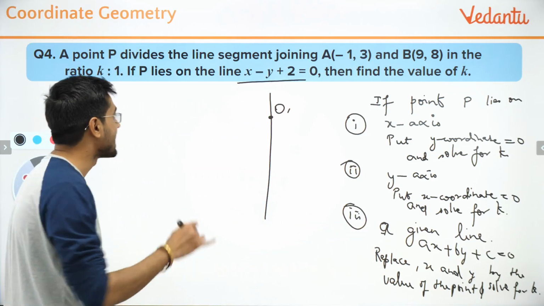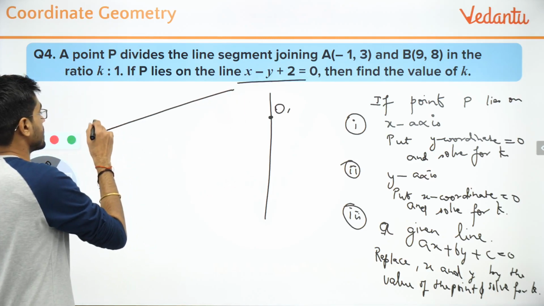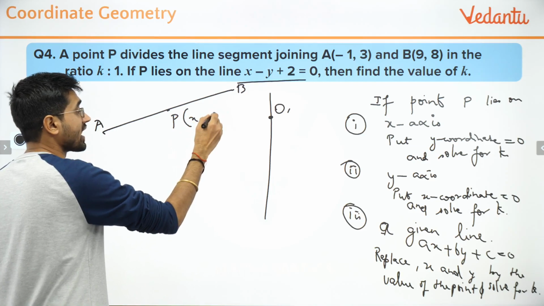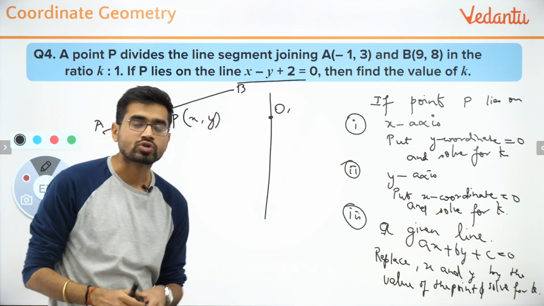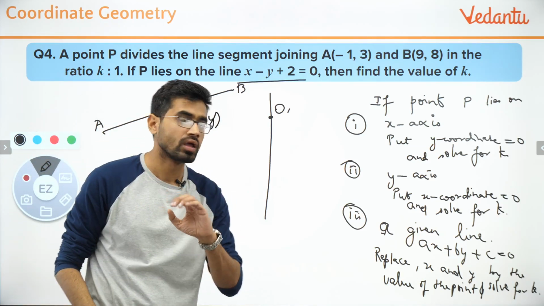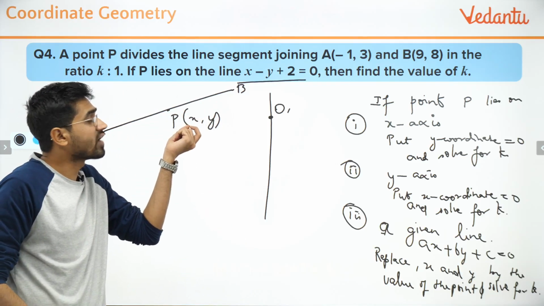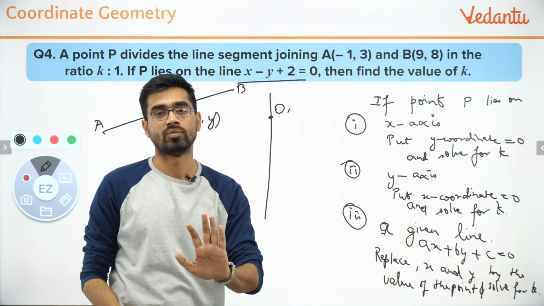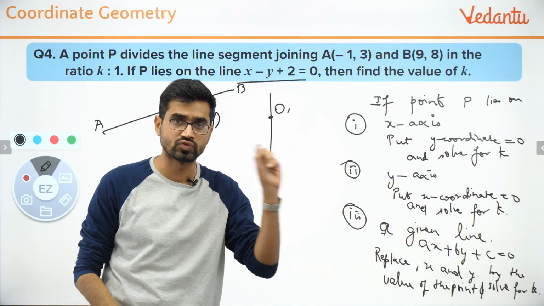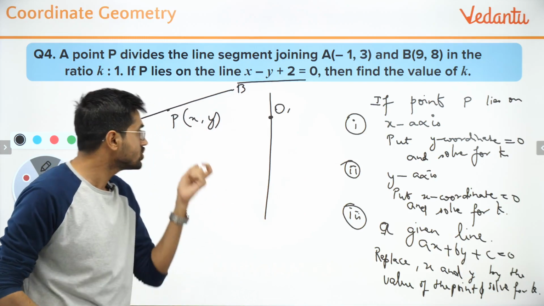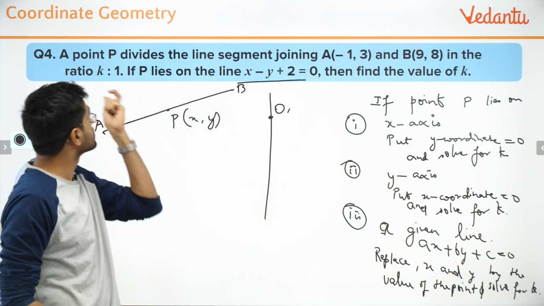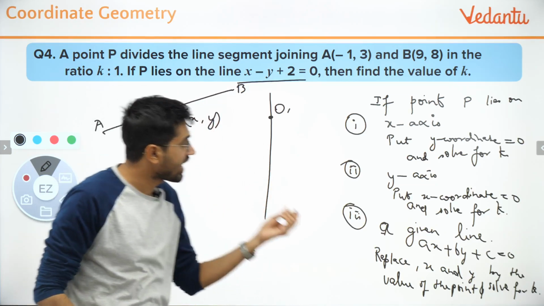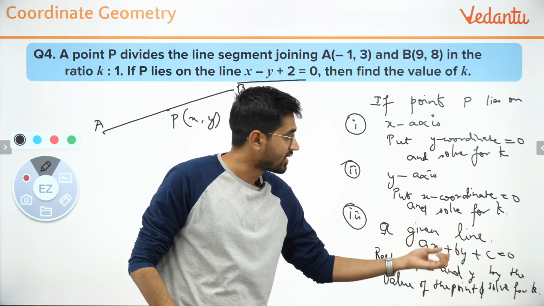Now you first have to find the point P coordinates x and y in terms of k. So basically what you are doing is simple. You are trying to find the value of x and y in terms of k. For that you use the section formula. Why do we use the section formula? Because you want to find the value of x and y in terms of the ratio k is to 1. What is the next step? We will put this x and y in place of this equation and we will solve for k.